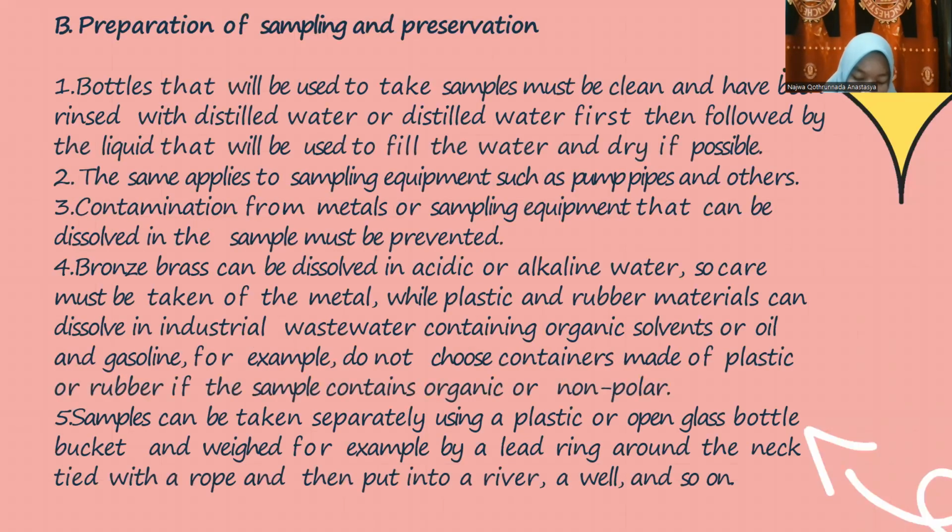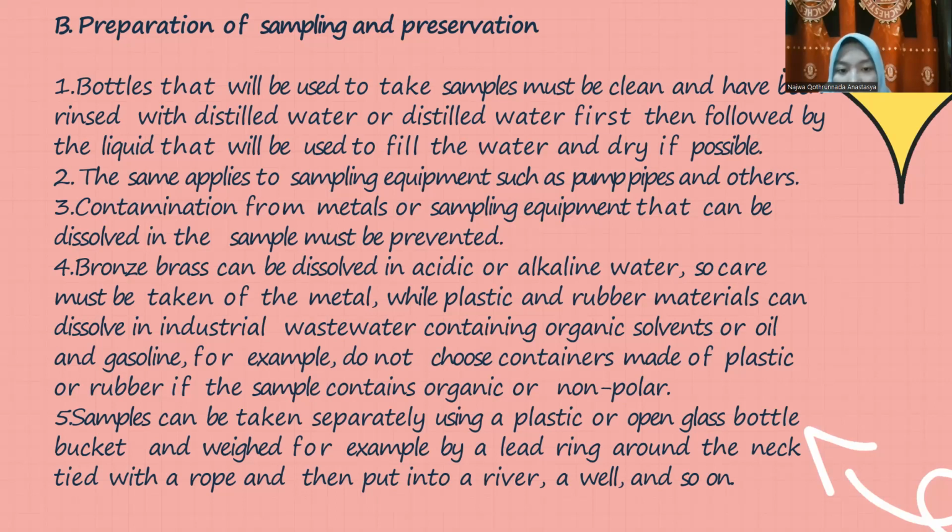B. Preparation of sampling and preservation. 1. Bottles that will be used to take samples must be clean and have been rinsed with distilled water first, then followed by the liquid that will be used to fill the water and dry if possible. 2. The same applies to sampling equipment such as pump pipes and others.